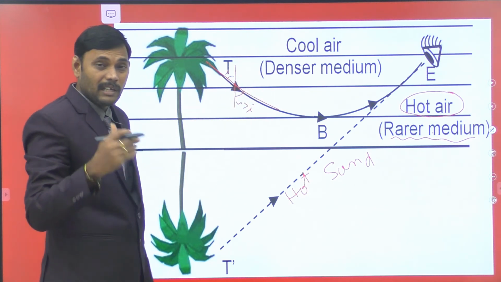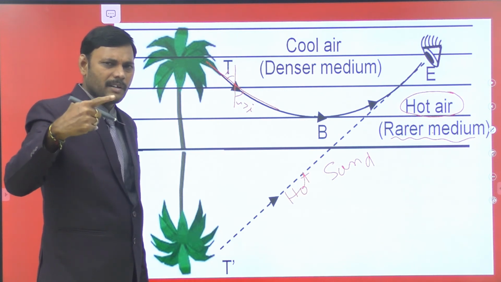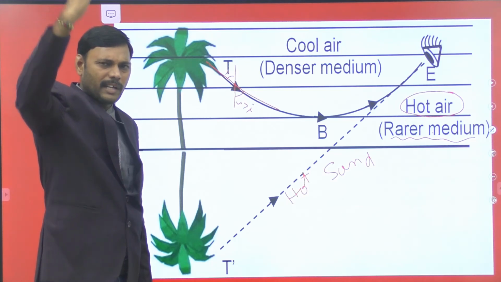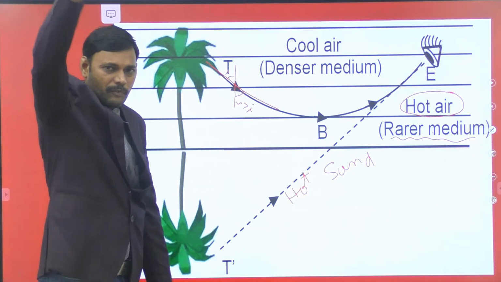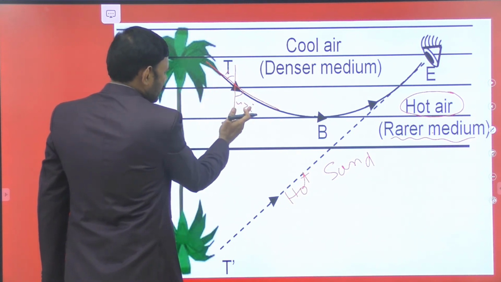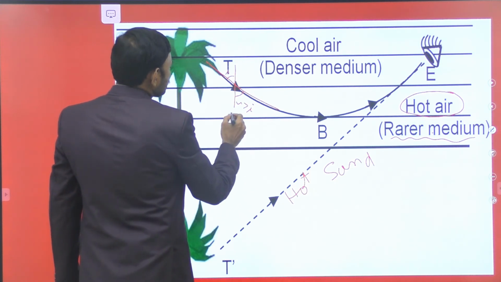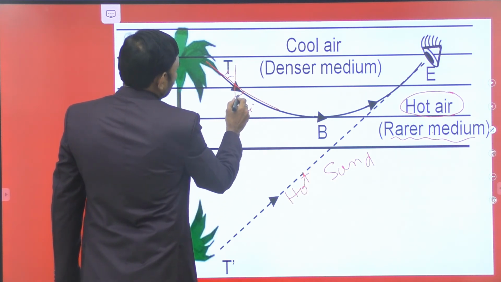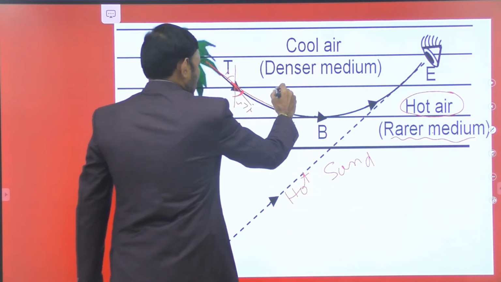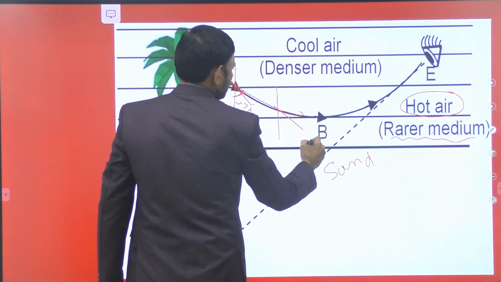Light ray is not traveling in a single medium in deserts. The medium is divided into gradients, so that the top one has the higher refractive index, bottom one has the lower refractive index. Refractive index goes on decreasing from top to bottom. So light ray is traveling from denser to rarer. It bends away from normal, and further on it bends still more away from normal. This process is going on.